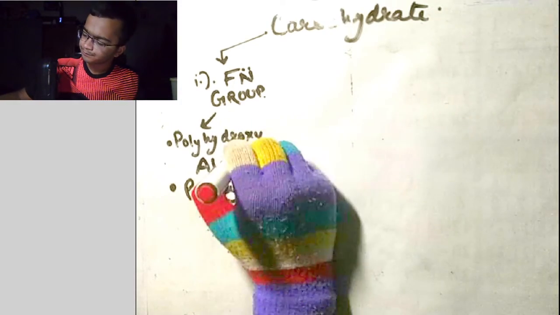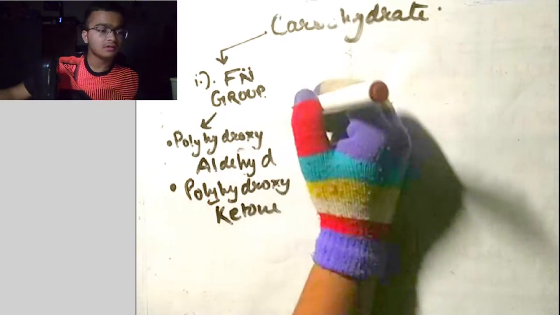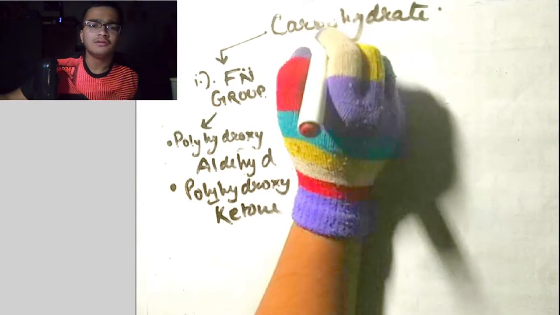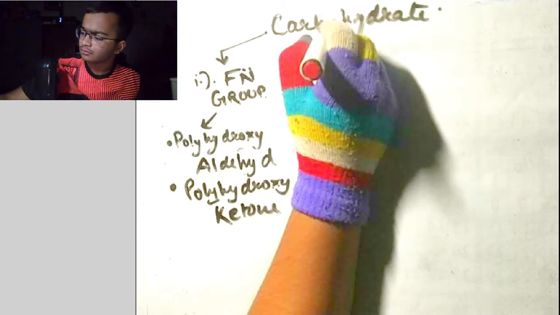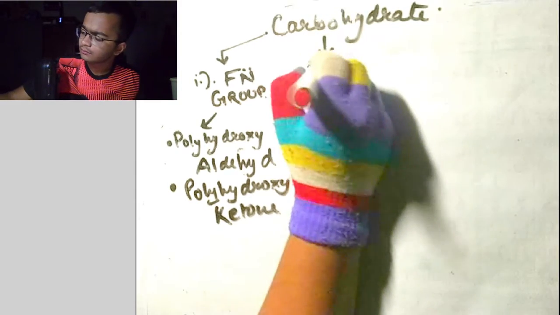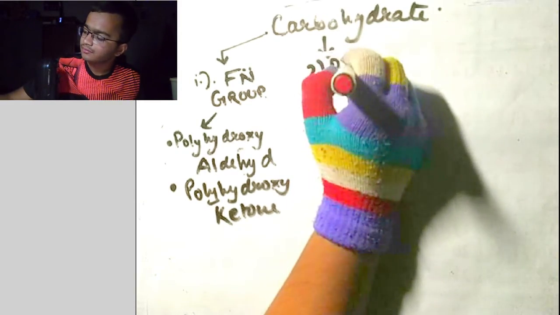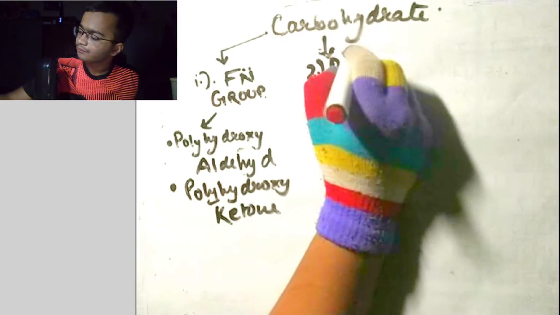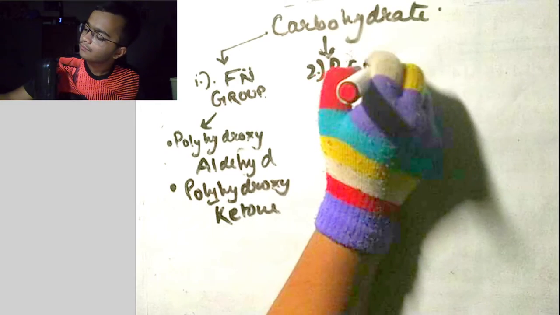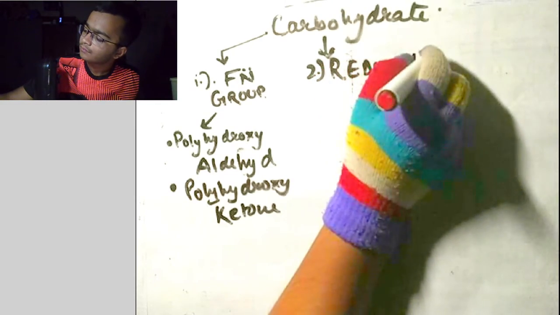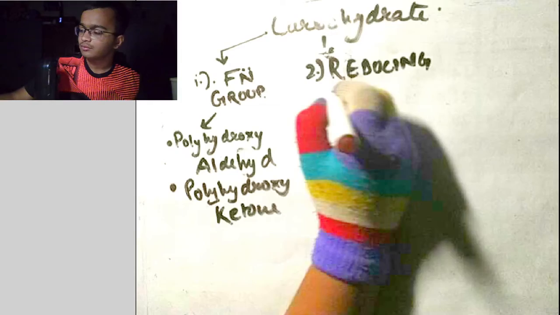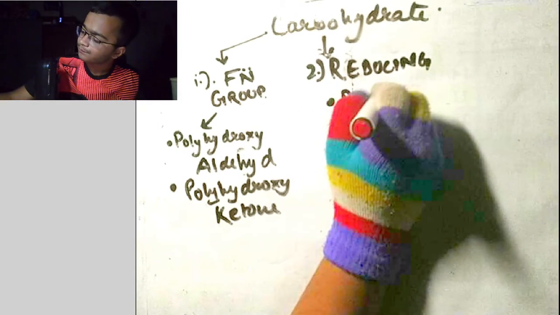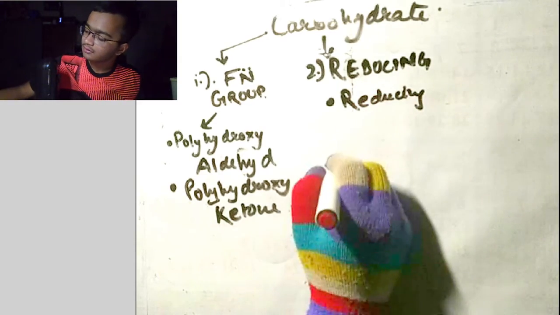Now the next classification is on the basis of the capability to reduce, that is, reducing ability. Under this we have two categories: reducing sugar and non-reducing sugar.